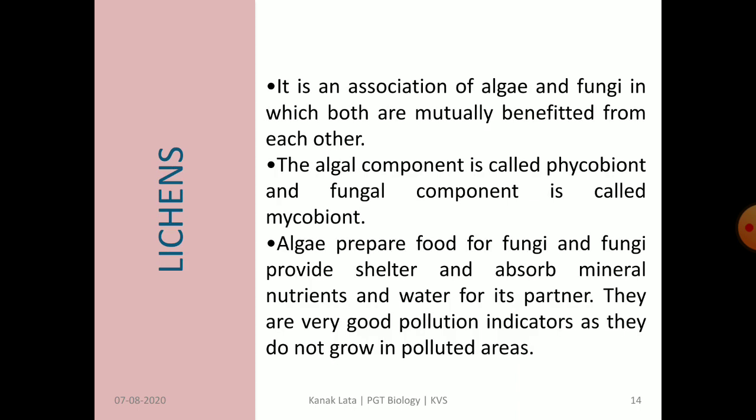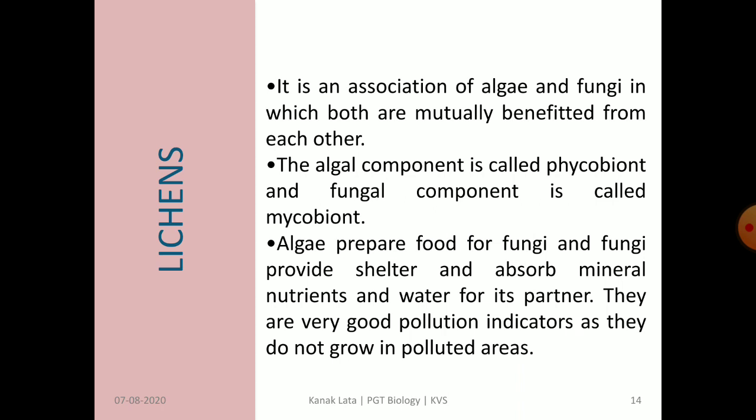The last topic of this session is lichen. Lichen is the symbiotic association of algae and fungus, in which both partners benefit from each other. The algal component of lichen is called phycobiont, and the fungal component of lichen is called mycobiont.